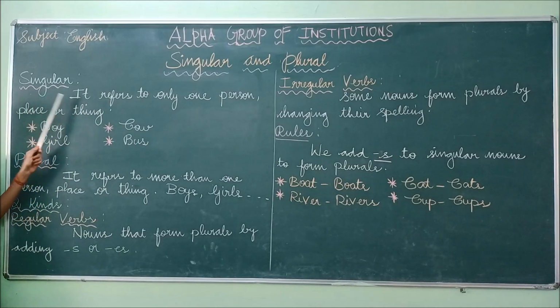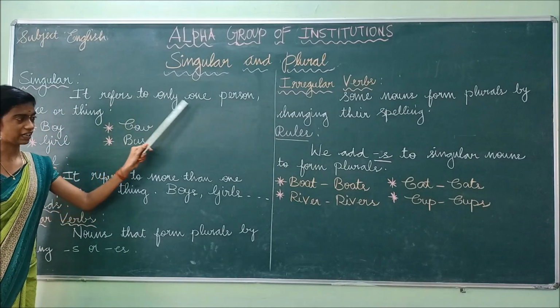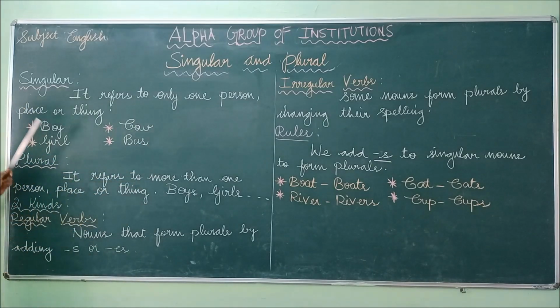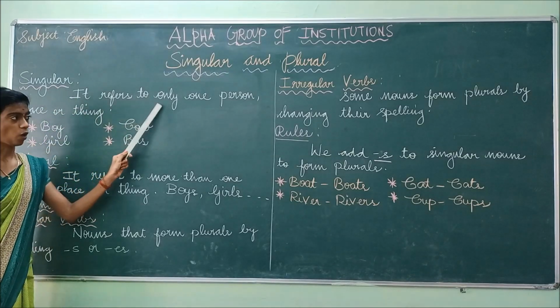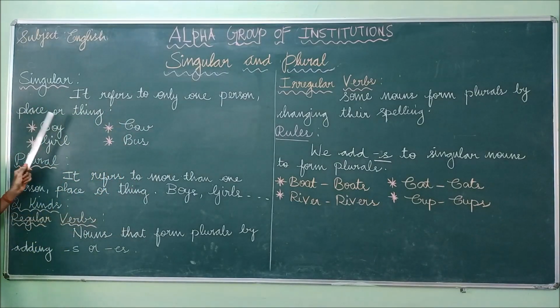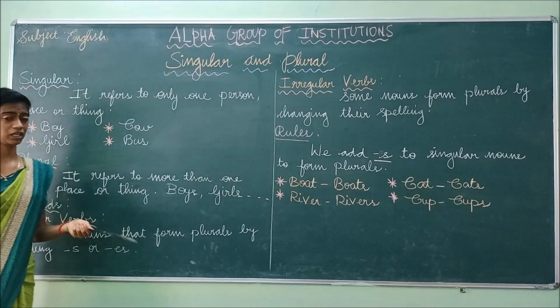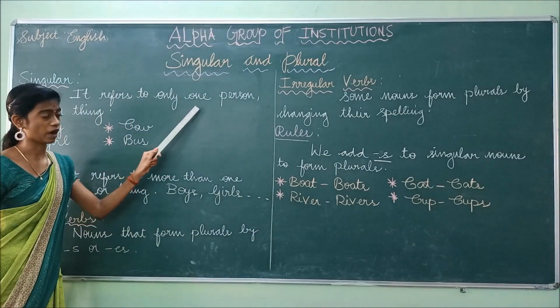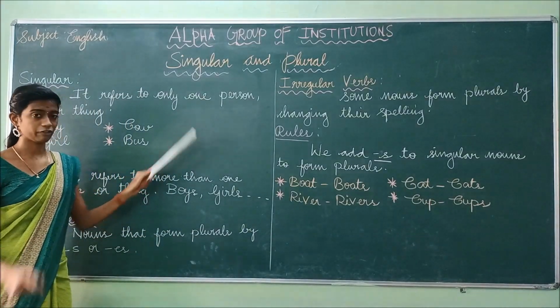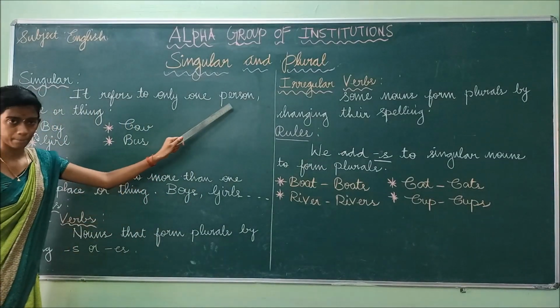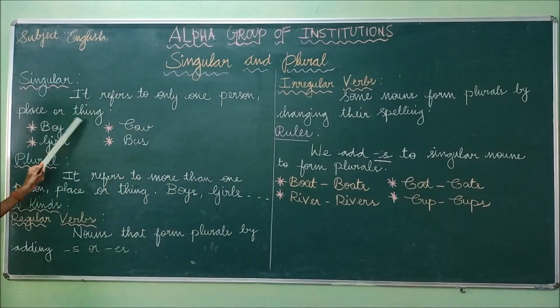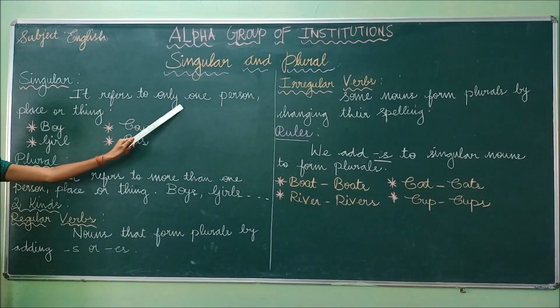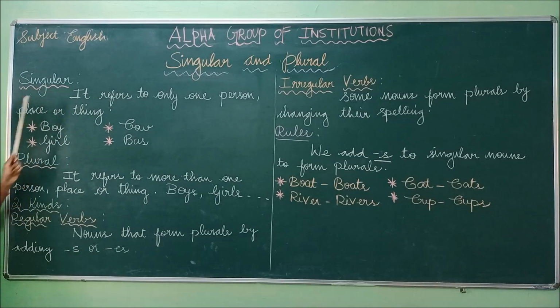Okay, so singular. It refers to only one person, place or thing. So it can either be the person, place or the thing. So how many should it be? It should be only one. Not more than one, only one. Okay. So this is known as singular.